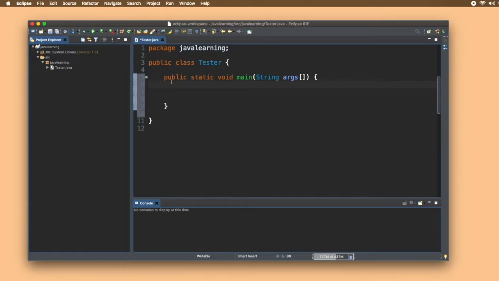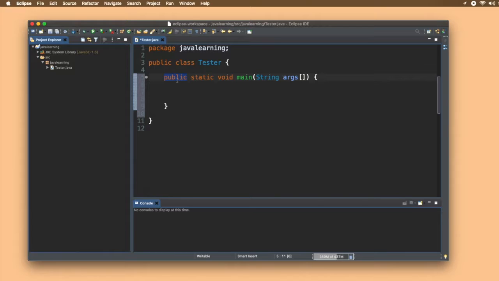Now why public? Because Java or JVM needs an entry point to start the execution of our program. So main is a keyword that is reserved by Java, and it determines that this method will be called the first time, or initially this method will be called by the JVM. It needs to be public because JVM is external and it will be externally calling this function.